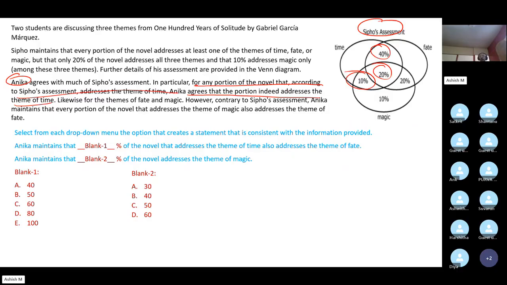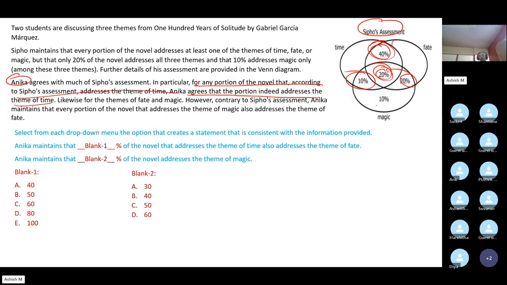Anika also agrees. Similarly, according to Anika, what percentage of the novel addresses the theme of fate? 80. Because C4 says that it is 40 plus 20 plus 20, which is 80. Anika also agrees with that. Similarly, what percentage addresses the theme of magic? 60.